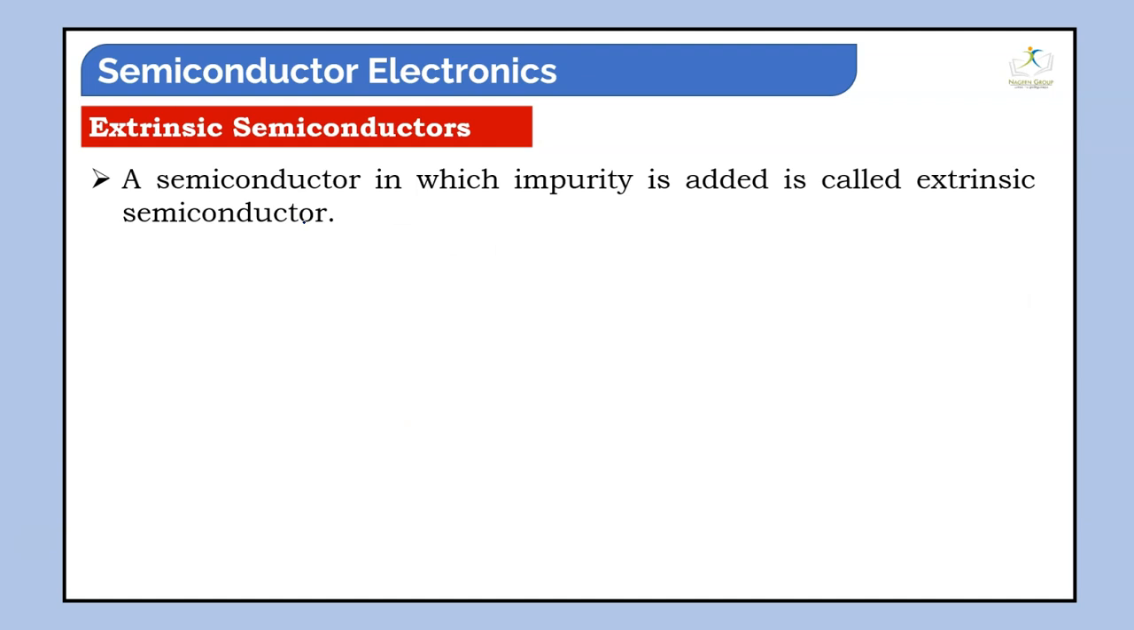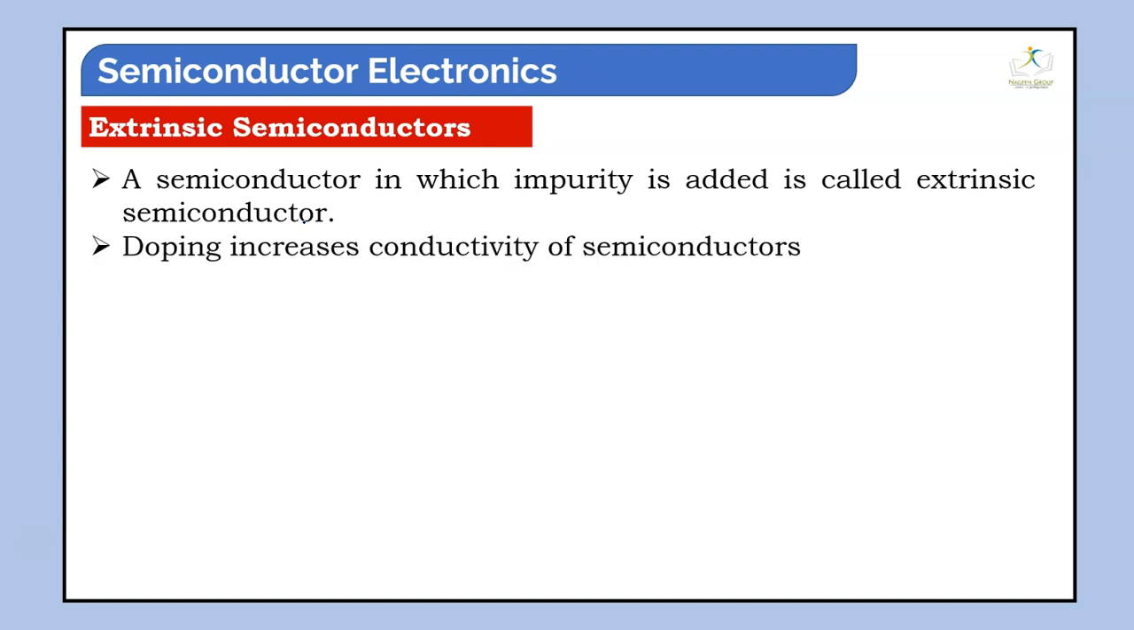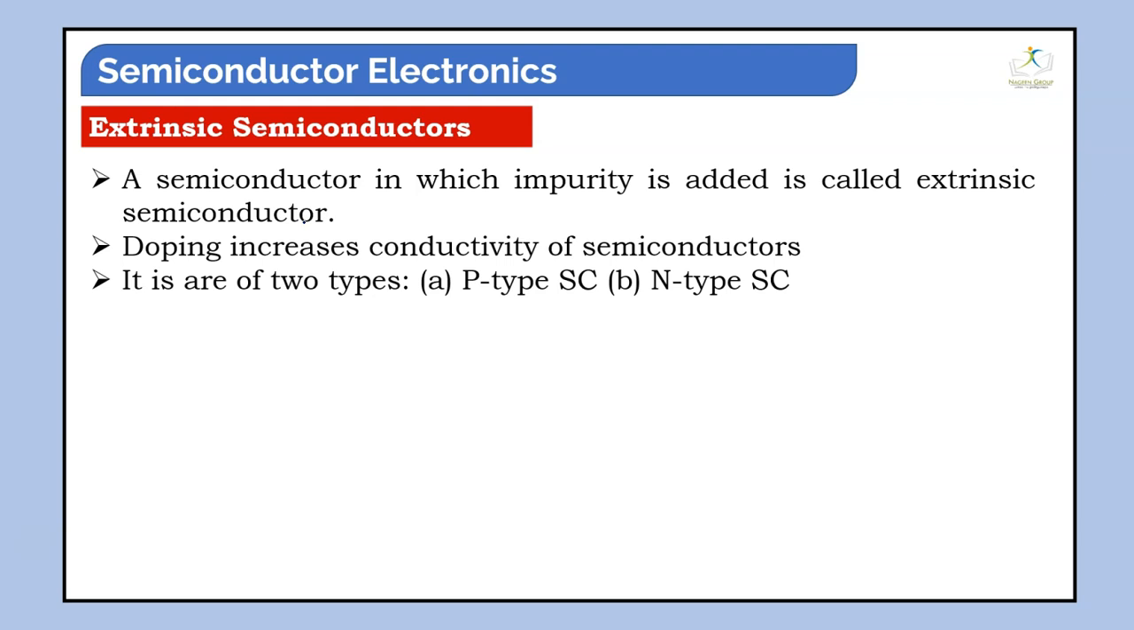In the case of an extrinsic semiconductor, a semiconductor in which impurity is added is called an extrinsic semiconductor. Doping increases the conductivity of the semiconductor. What is the meaning of doping, students? As I told you earlier, if we add a few impurities to a given semiconductor sample, that is called doping. It has two types, P-type semiconductor and N-type semiconductor.